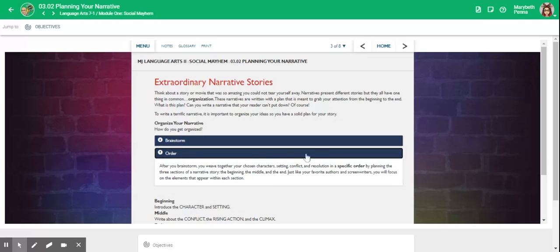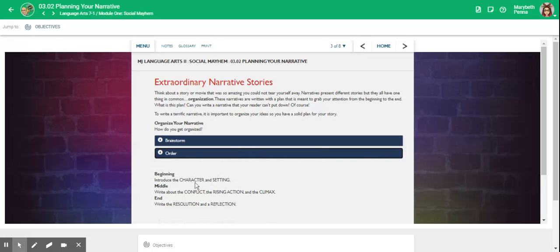Order. After you brainstorm, you weave together your chosen characters, setting, conflict, and resolution in a specific order by planning the 3 sections of a narrative story: the beginning, the middle, and the end. Just like your favorite authors and screenwriters, you will focus on the elements that appear within each section.